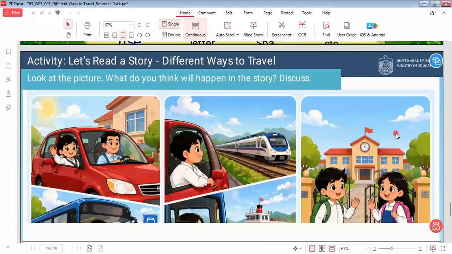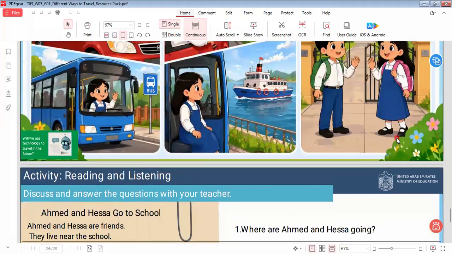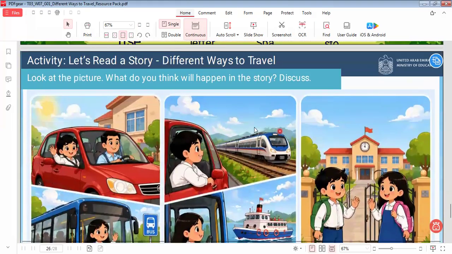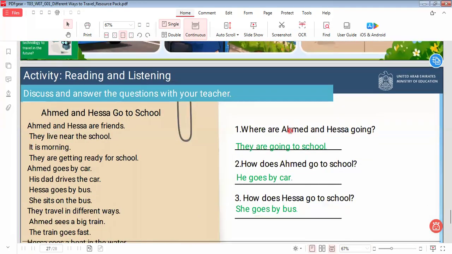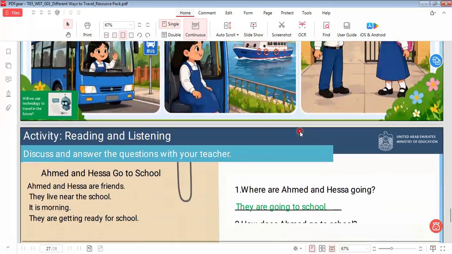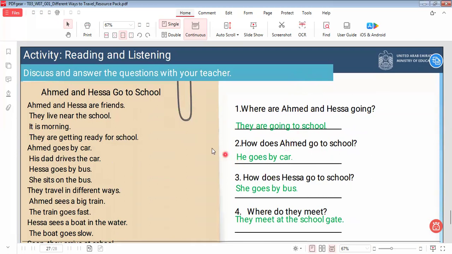Let's go to another one. Here are pictures showing a story about the means of transport. I will leave it to you to do by yourself. Let's go to the reading part here.